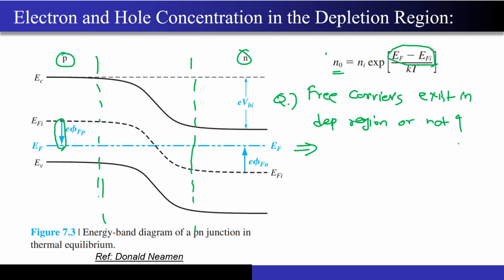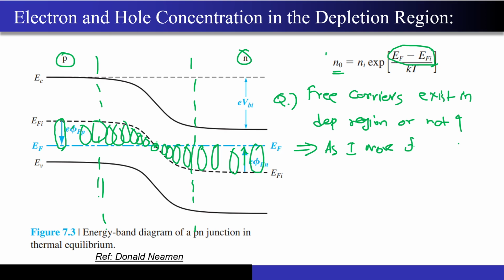So if I move from the right side, EF minus EFi is higher. As I move to the left side, this EF minus EFi is becoming smaller and smaller. At one point it becomes 0, and then at another point it becomes negative. It is becoming negative and increasing in the opposite fashion. Correct? So what do I mean by that? As I traverse from right to left,